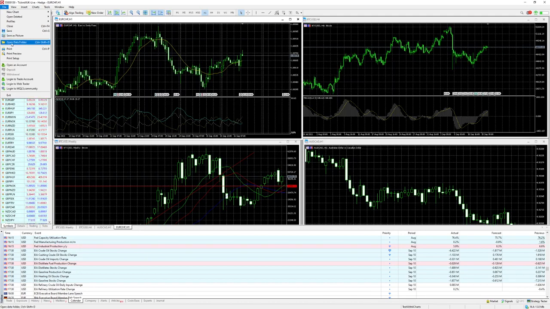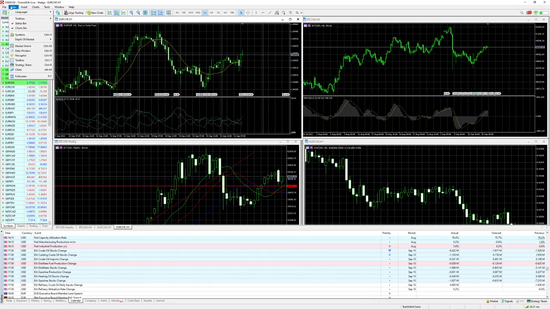Just a little hint in here, I would suggest you make a copy of the data folder, because it's quite important when your system needs to be completely newly installed. This data folder will be deleted too, and when you have a backup, you can always replace it. Then you can install the MetaTrader new and just copy and paste the data from the backup into the new data folder, and then you have the same fields, the same settings that you made before. That's it from the file menu.